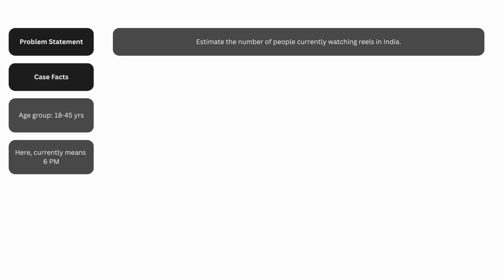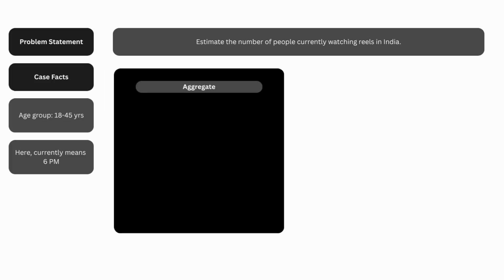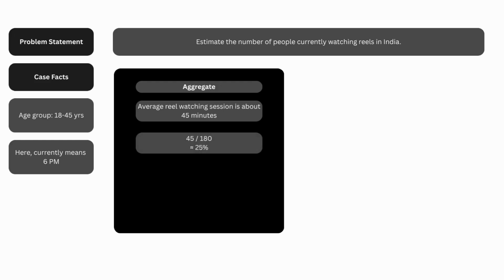Now we calculate how many of these people are watching at exactly 6 p.m. The time window we assumed is 3 hours, which equals 180 minutes. Let's assume the average reel watching session is about 45 minutes. So the probability that someone within that 3-hour window is watching reels at any given moment is 45 upon 180, which is 25%. Now we multiply this with the number of active users in that window, which is 25% of 91 million, which is around 23 million people. So our estimate becomes around 23 million people in India watching reels at 6 p.m.